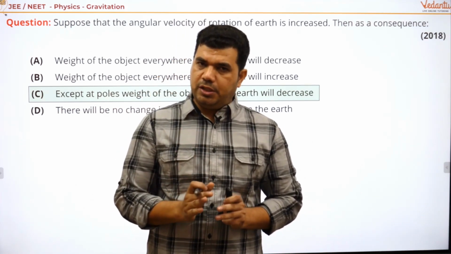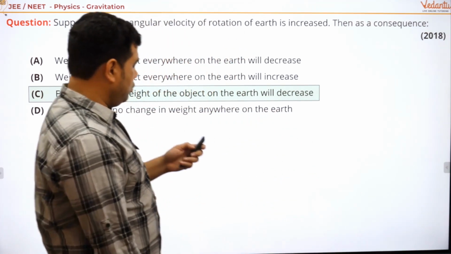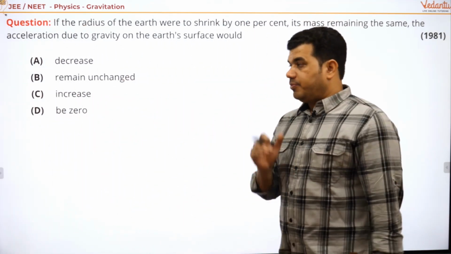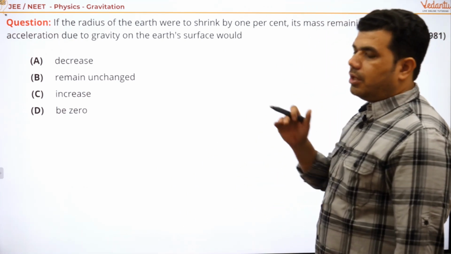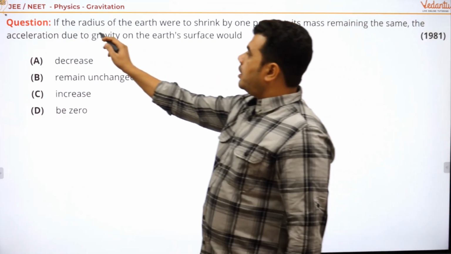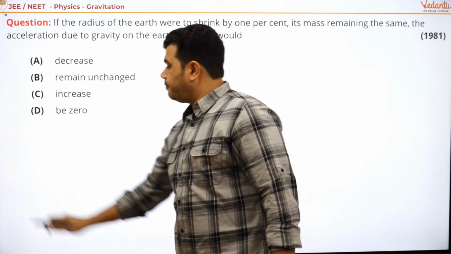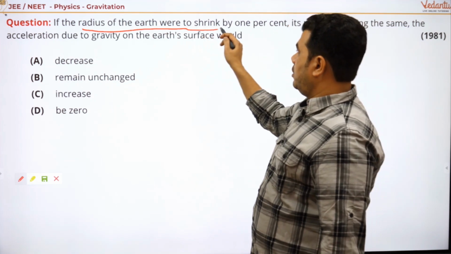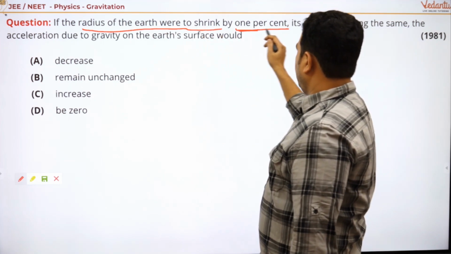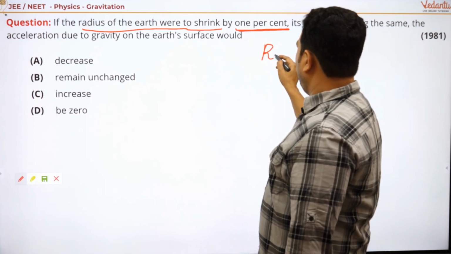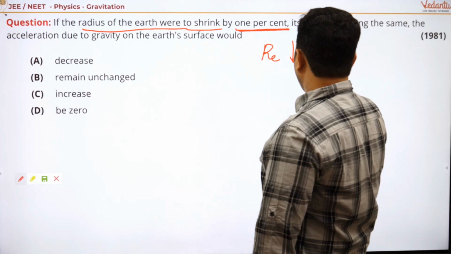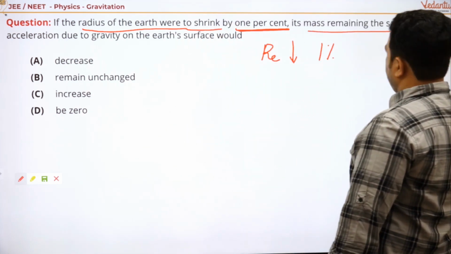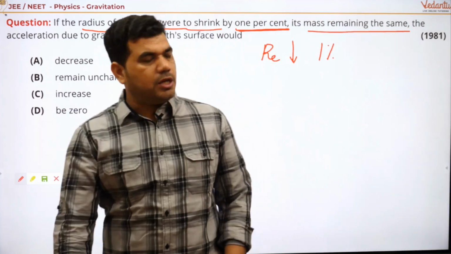So where is the next question? See here, my dear students, here is your next question. Also very easy. So read it carefully, then think about it, then just answer in your copy. If the radius of Earth were to shrink by 1%, radius of Earth decreasing by 1%, and the mass remains the same, mass mein koi change nahi ho raha hai.